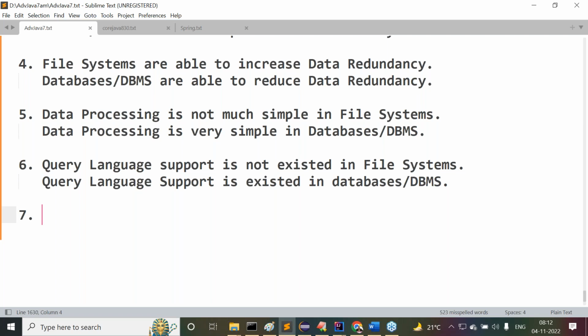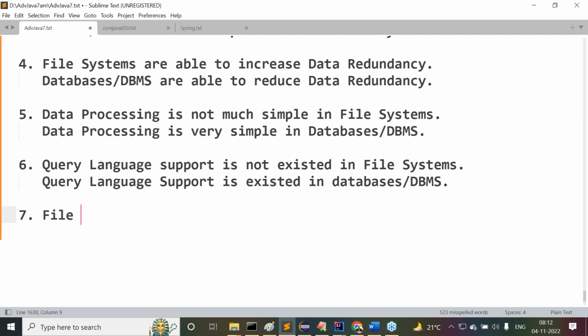Yes, the commit command is available. If you do the commit command, what will happen? Definitely the changes are going to be stored into the database permanently. Rollback operation is available. If you perform the rollback command, what will happen? All the changes we made temporarily are going to be reverted back. So transaction support is available in database management systems or databases, but transaction support does not exist with file systems.